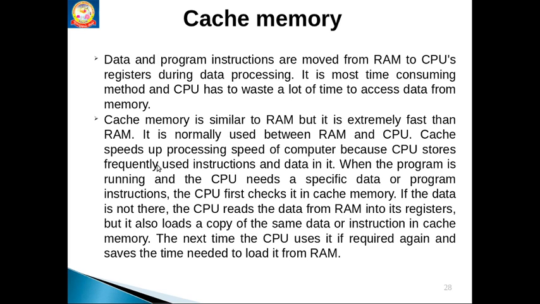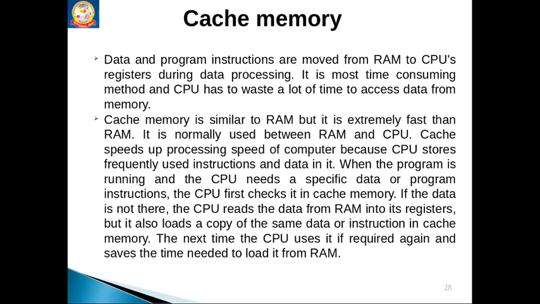How does a CPU access this cache memory? To fetch any instructions and data from the computer memory, initially it checks the cache. If it is there in the cache, it can access it. If it is not there in the cache, it goes to the main memory, that is RAM, and from there it can access the data. If an item is found in cache memory, I call it a hit. If an item is not found in cache memory, I call it a miss.